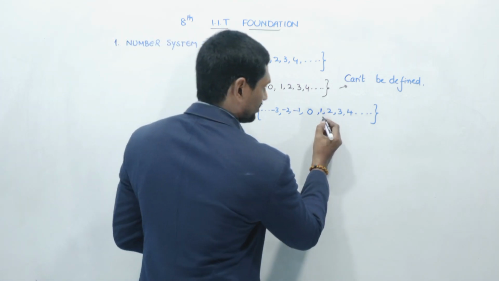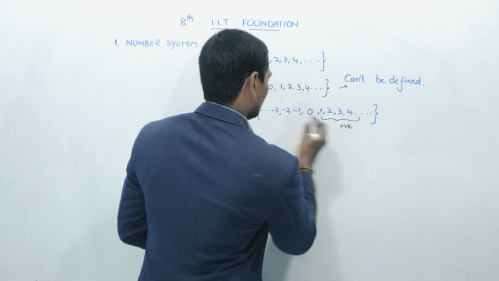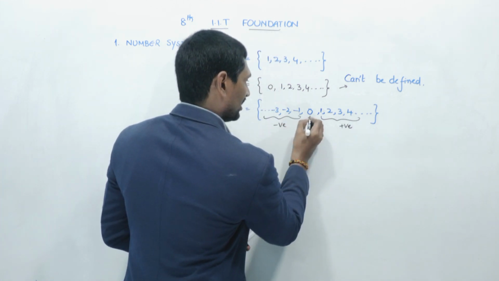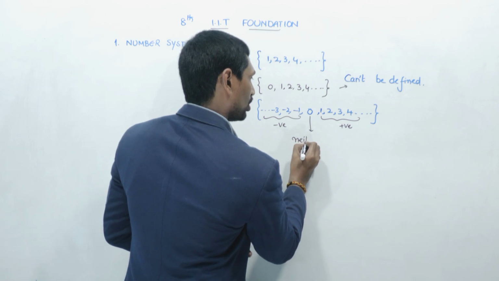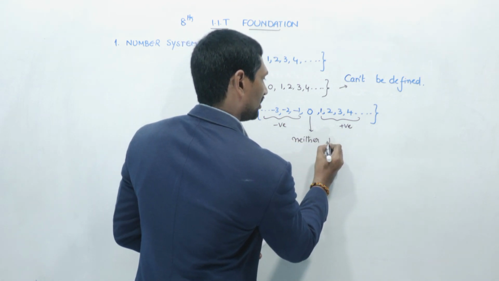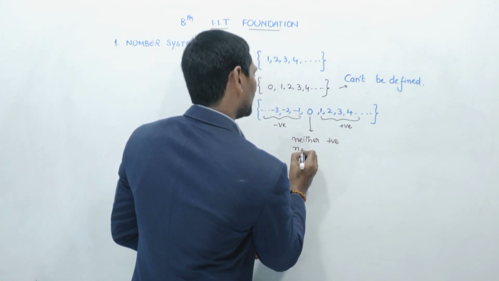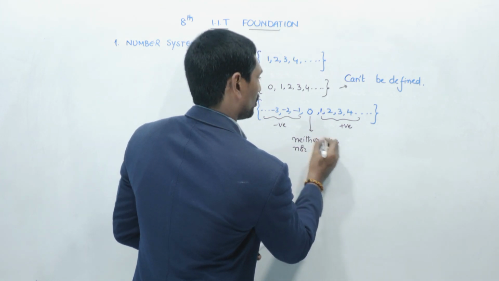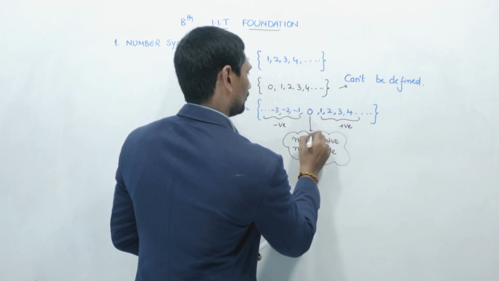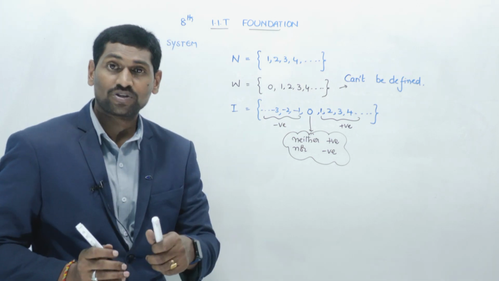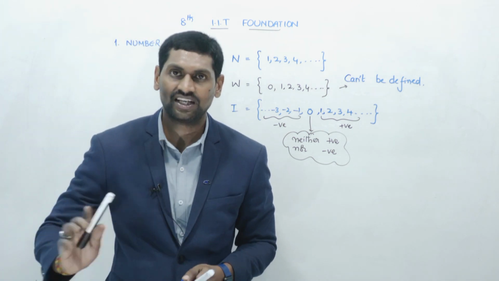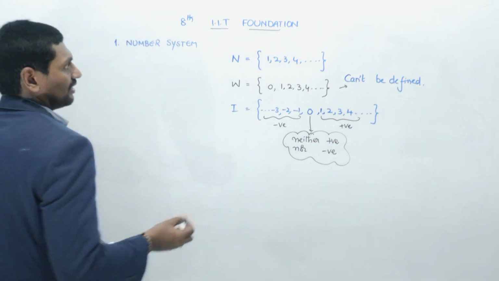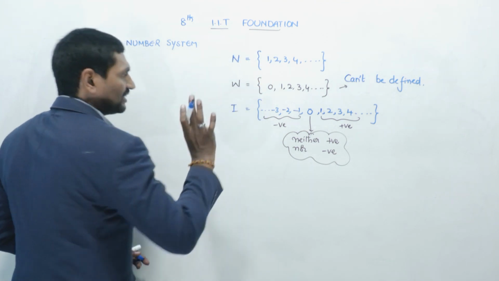These are all positives. These are all negative numbers, and which is not a positive number, not a negative number. So neither positive nor negative. Okay, 0 is neither positive nor negative. Clear? Yes. So natural numbers, whole numbers, integers.